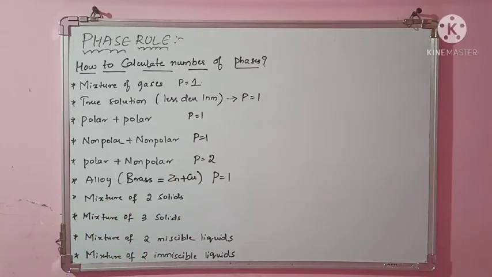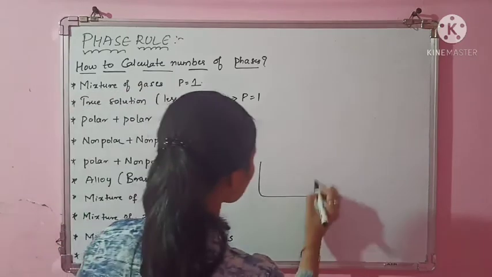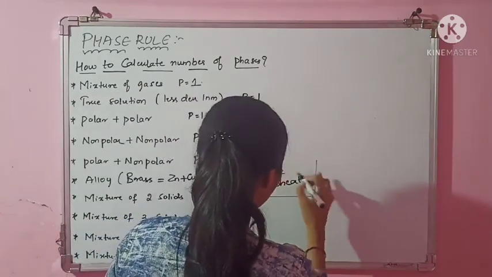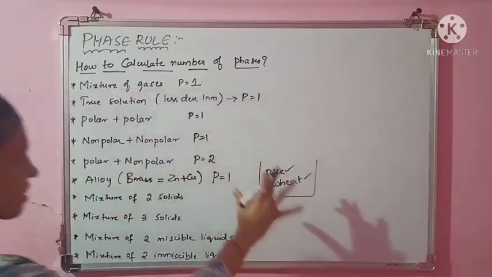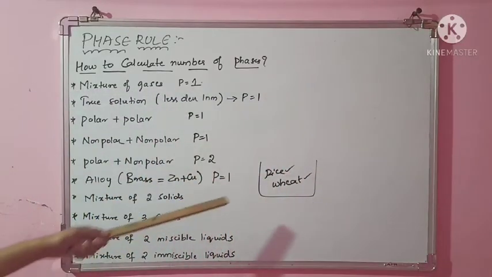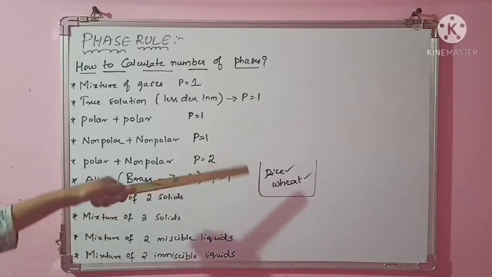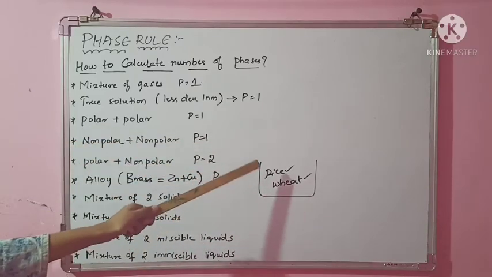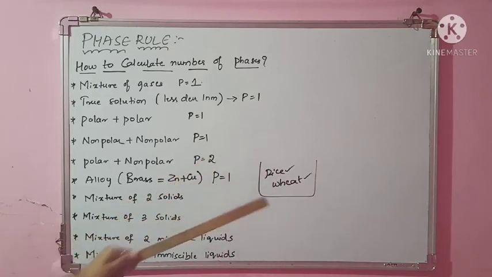Then how many phases? If I mix two solids, think of just rice and wheat. In one beaker I am taking rice and in another, wheat. If I am mixing rice grains and wheat, then two solids, this is also solid, this is also solid. I'll mix them thoroughly. After that you leave it, and then you can easily differentiate the rice and the wheat.